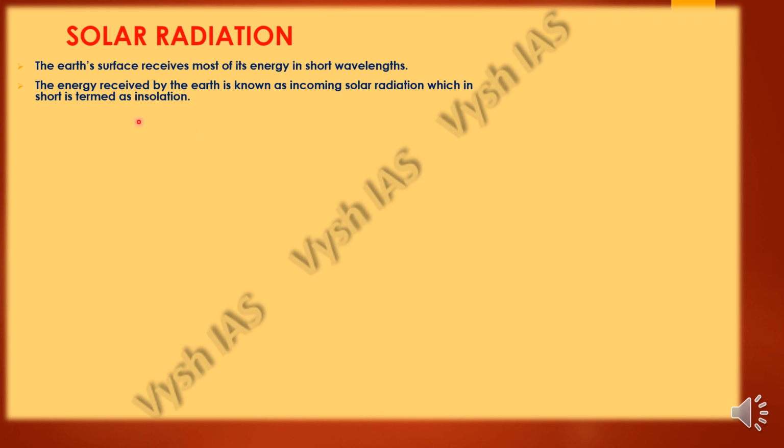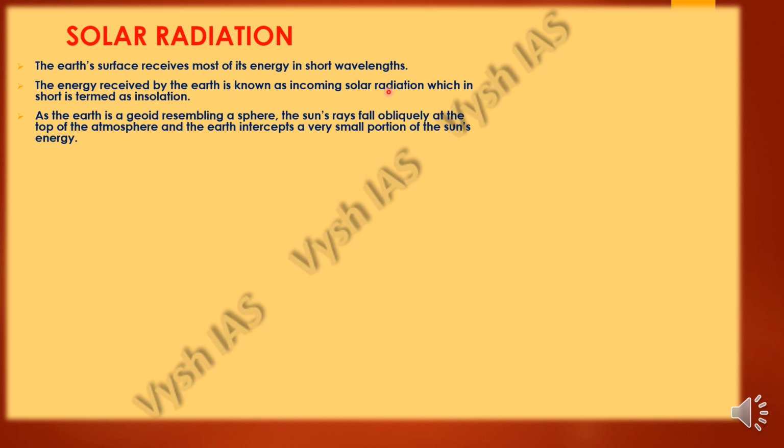Here, insolation stands for incoming solar radiation. As the earth is a geoid, it resembles a sphere. So the rays of the sun fall obliquely.